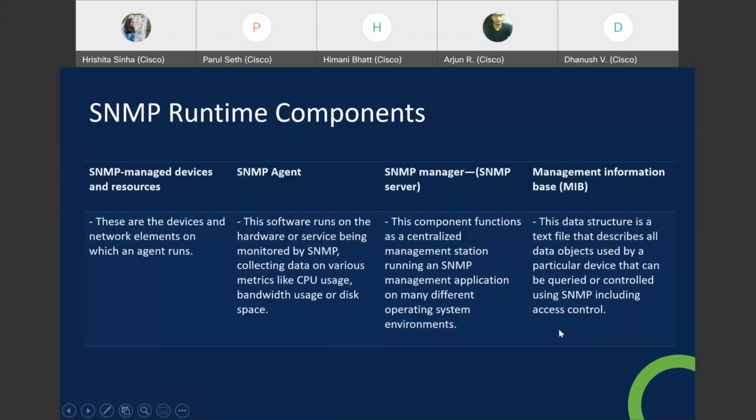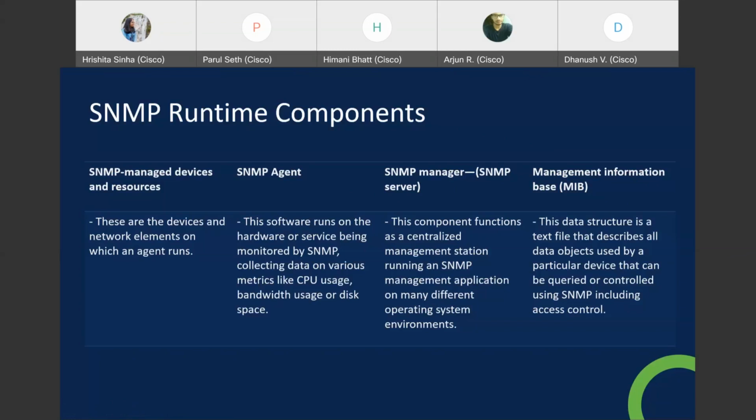Now the components. We have four types of components. First is the managed devices and resources: the devices which are getting managed by the SNMP protocol. Then the SNMP agent, a software which runs on the devices.